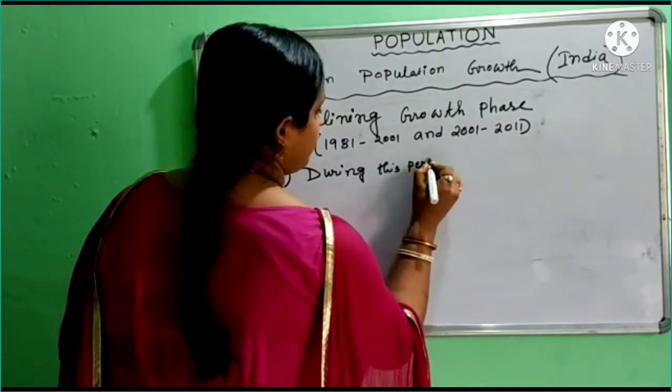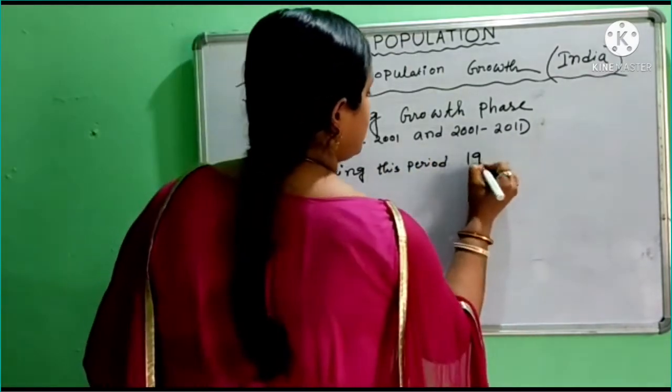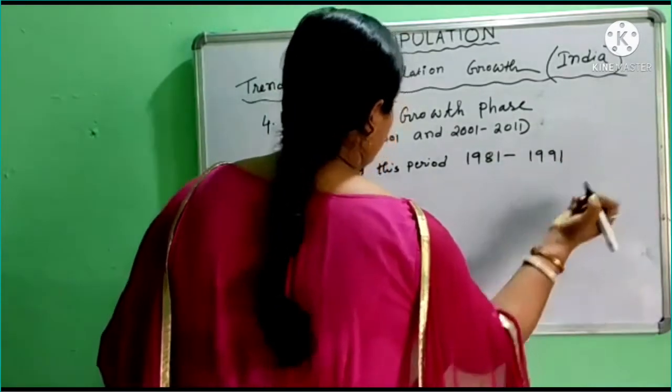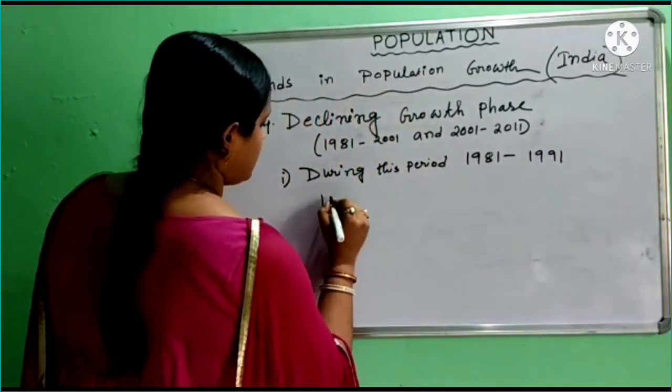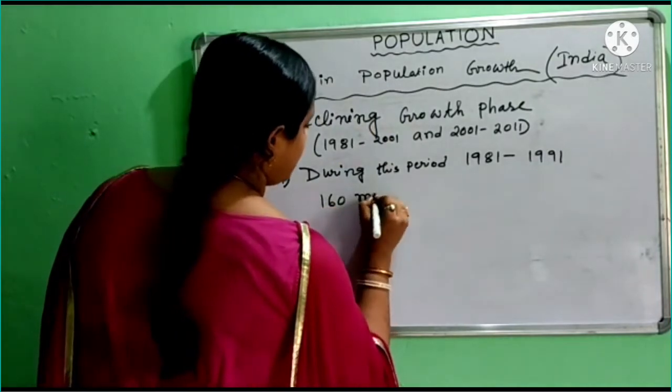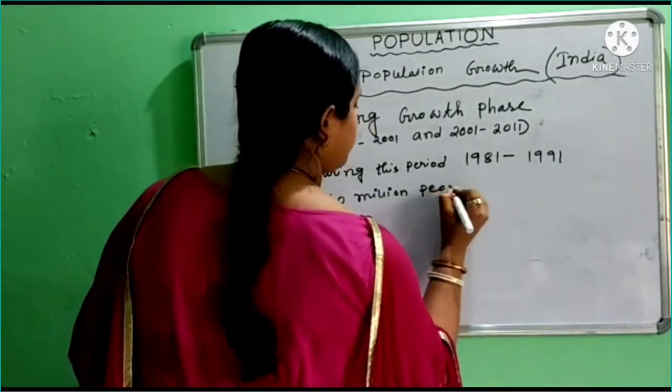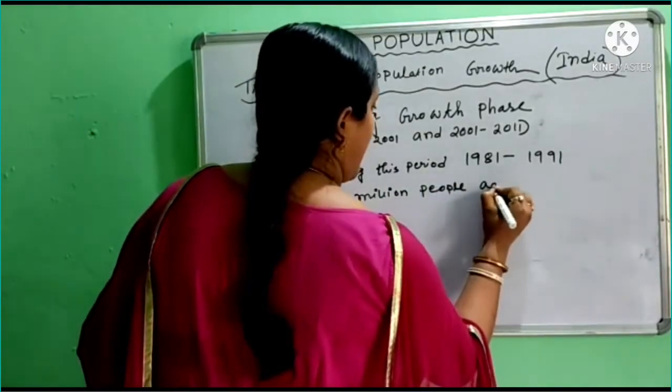that means 1981 to 1991, we found 160 million people added.